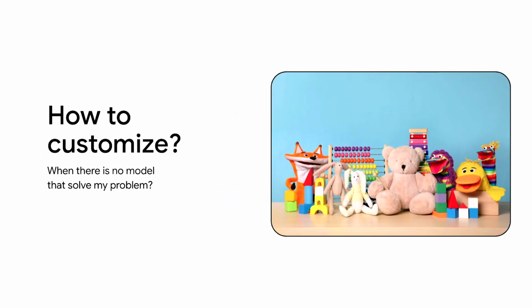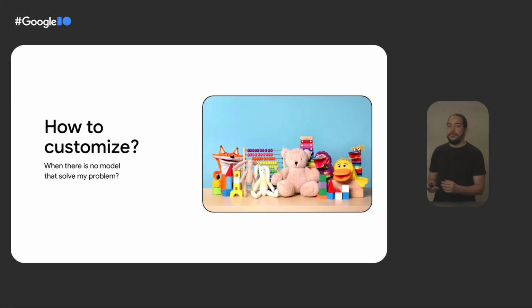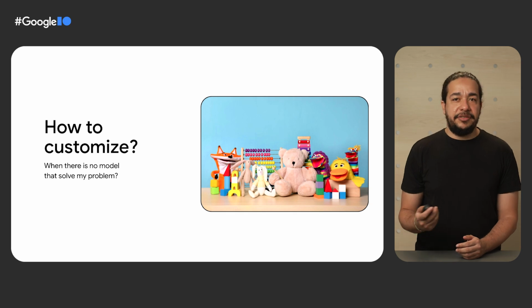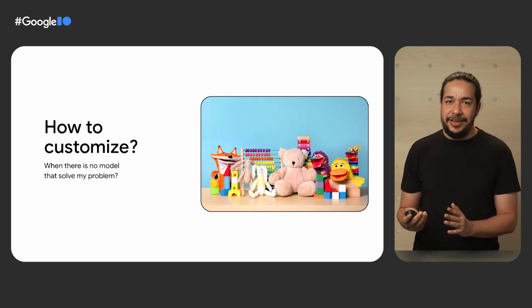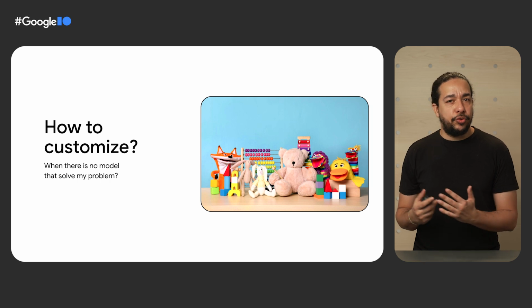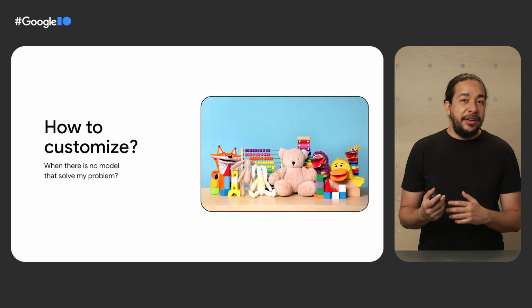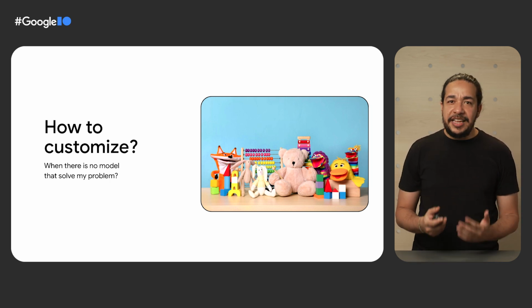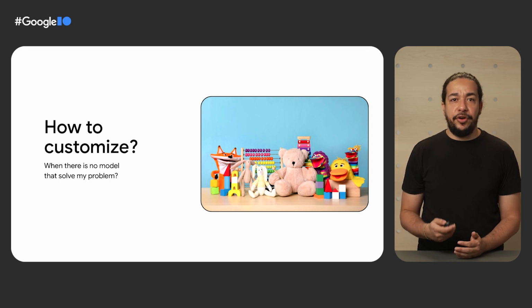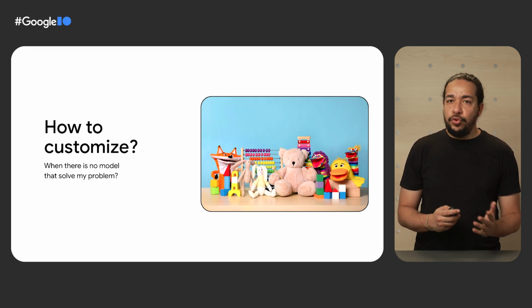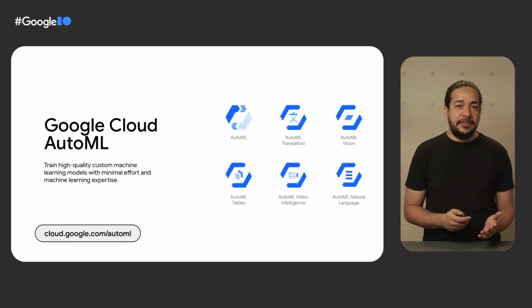For this specific problem, you can customize a model that does image classification and make it specific for your toy's images. The idea is that an image classification model can look into an image and extract its features, contours, and colors. And if you can reteach this model to understand new concepts, you can customize it for your data. Let's see two tools that can help you do that.